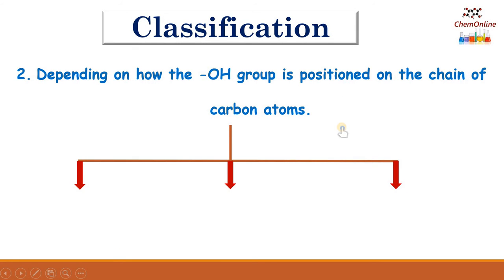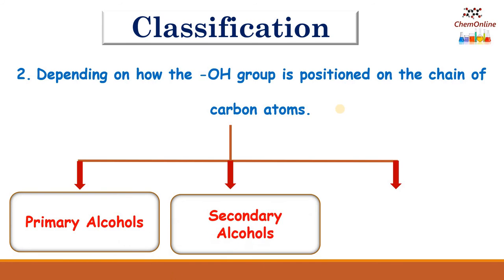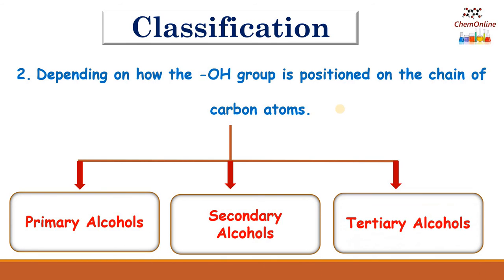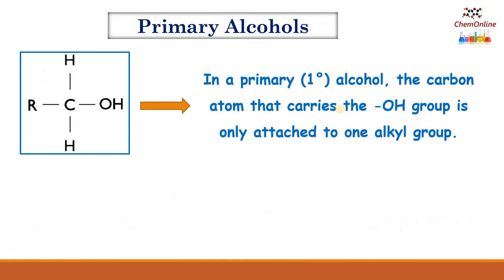The second way is depending on how the OH group is positioned on the chain of carbon atoms. That is, where is the position of the OH group on the carbon chain. And they are classified as primary alcohol, secondary alcohol and tertiary alcohols. So let's see what are primary alcohols. In a primary alcohol, the carbon atom that carries the OH group is attached only to one alkyl group.